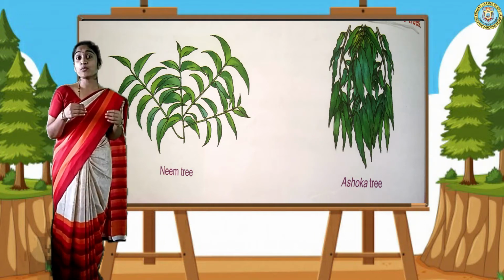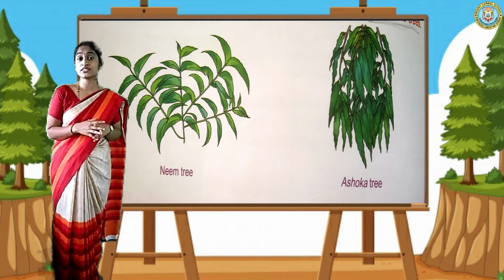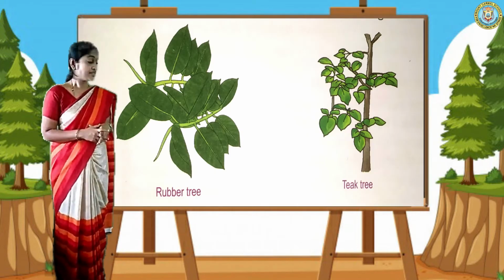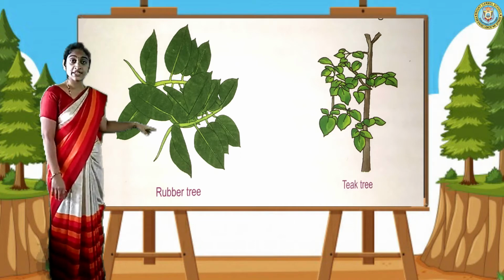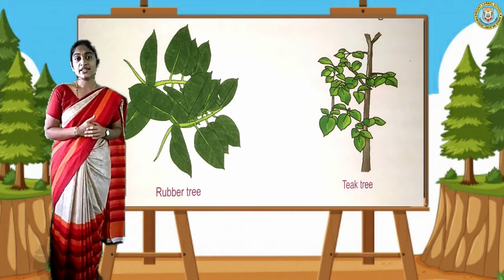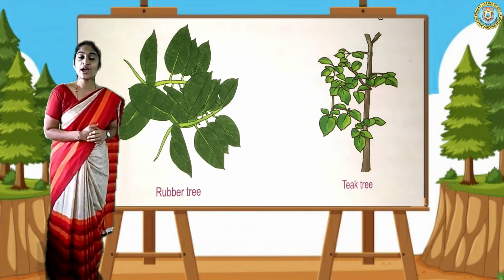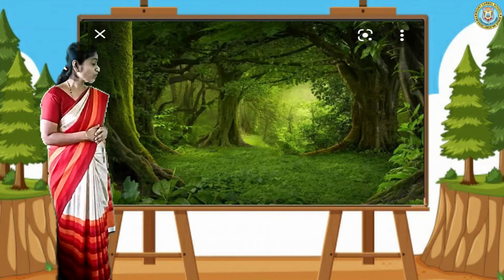But if heavy rainfall happens in some places, in those places trees like rubber and teak grow very nicely. So this is about the plain surface. Now let us move on to the forest.